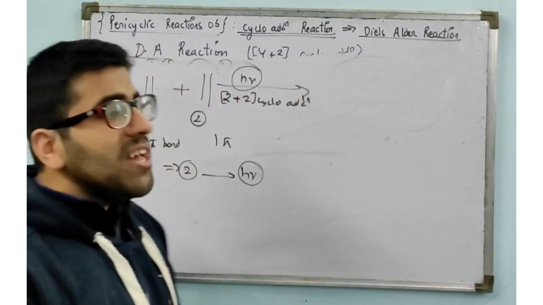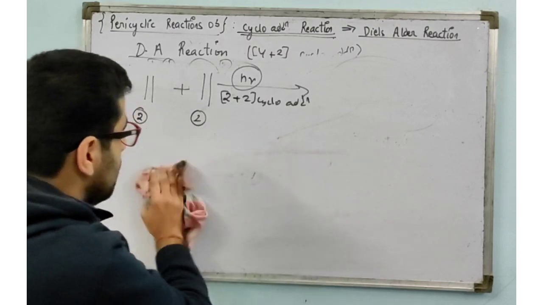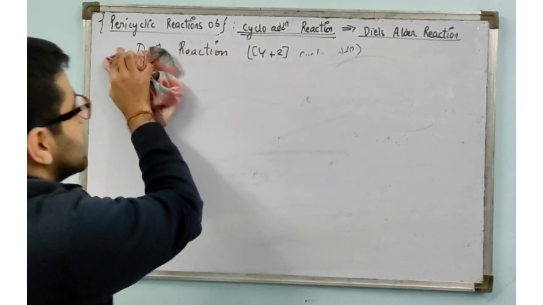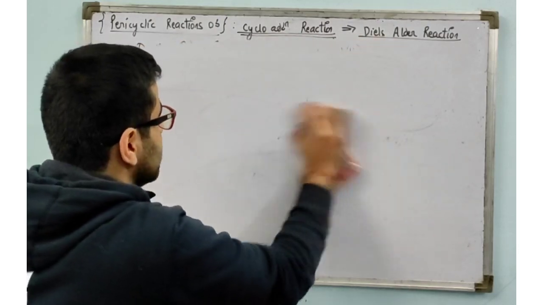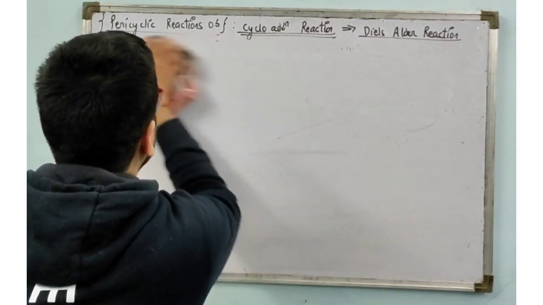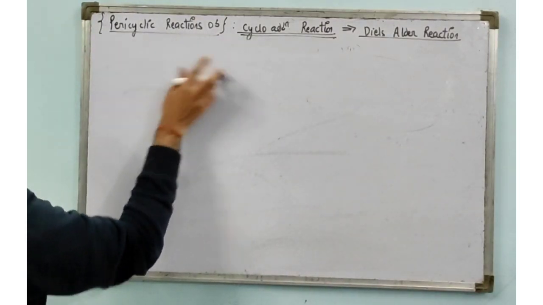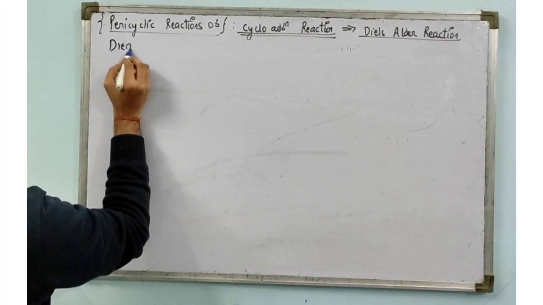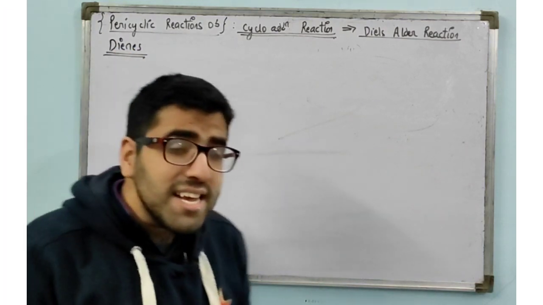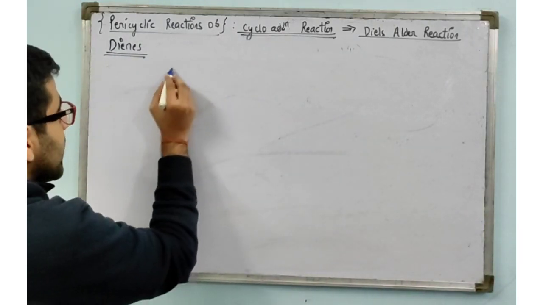So now we are moving to the rate of reactions. First of all, we'll see the dienes, what the dienes are. What kind of dienes can there be? If I consider dienes, they can be cyclic as well as acyclic.